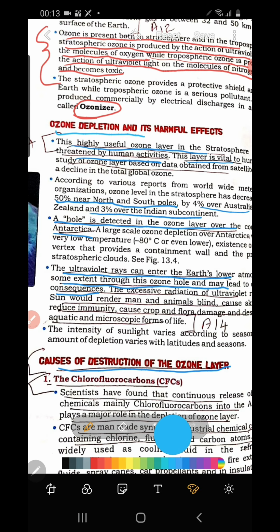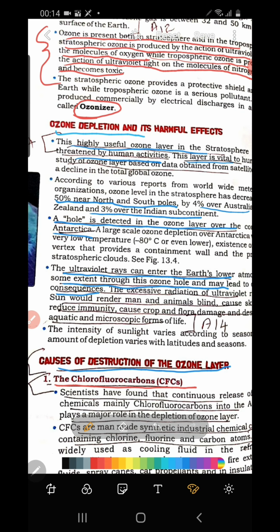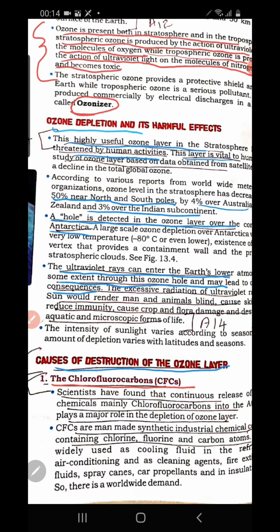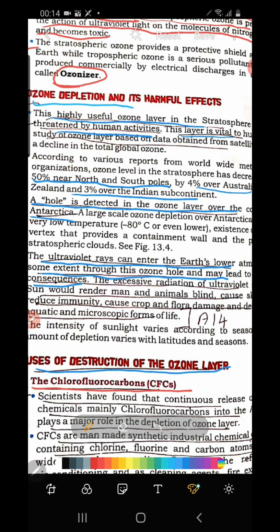Clear? So now let us discuss the causes of the destruction of the ozone layer. One of the important causes is chlorofluorocarbon, CFCs. You must have heard about CFCs. It is a kind of cooling agent, mainly used in refrigerators and air conditioners.